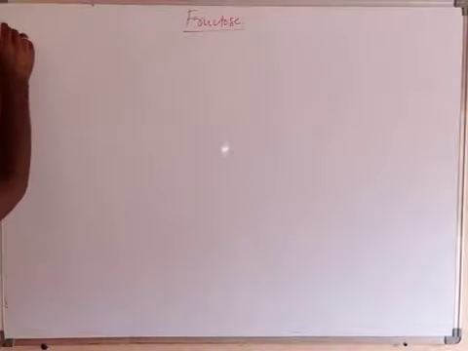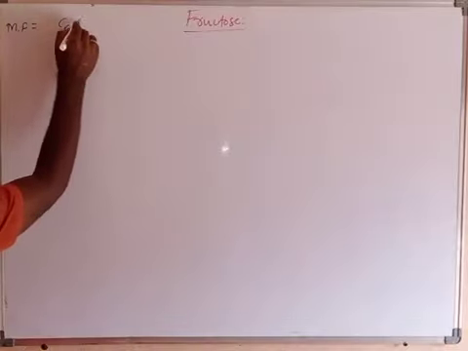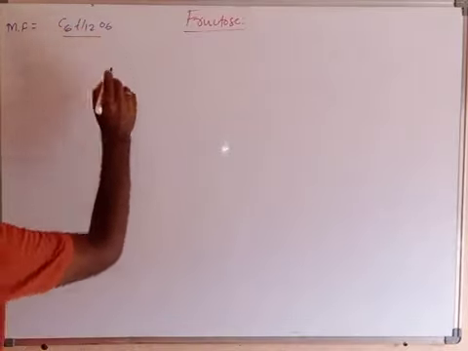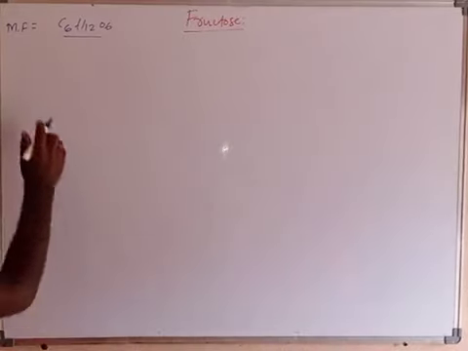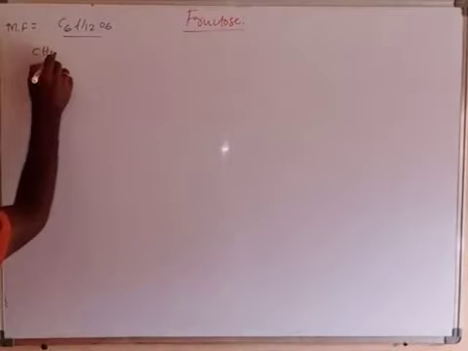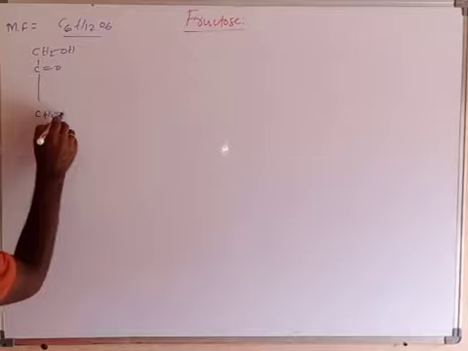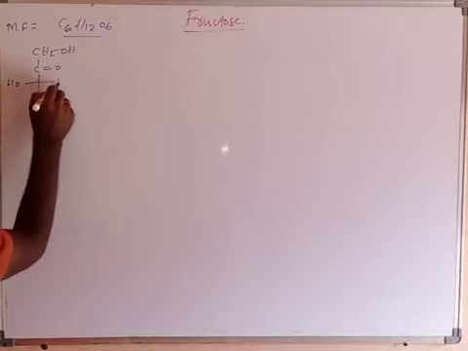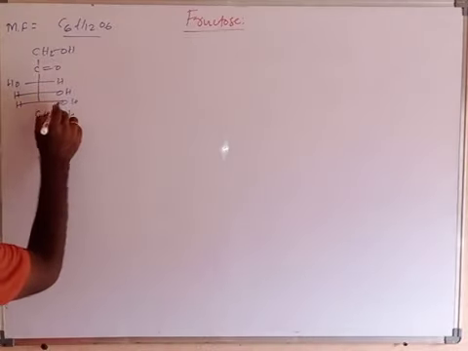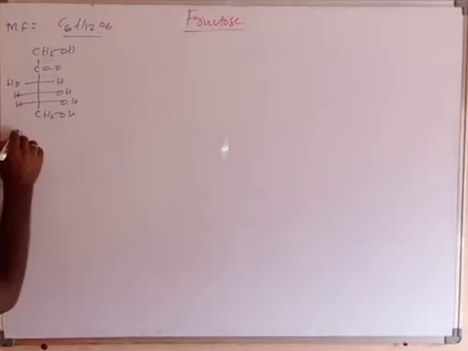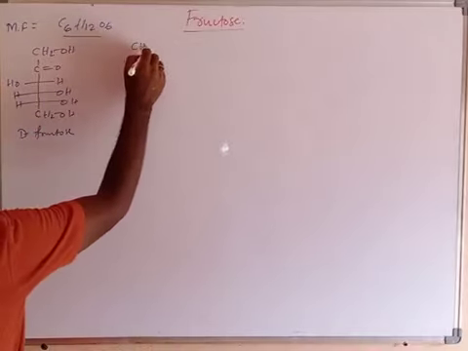The molecular formula of fructose is C6H12O6. The molecular formula of fructose and the molecular formula of glucose are both the same. Fructose: CH2OH, C double bond O, CH2OH, with OH, H, HO, H, HO, H. This is D-fructose.